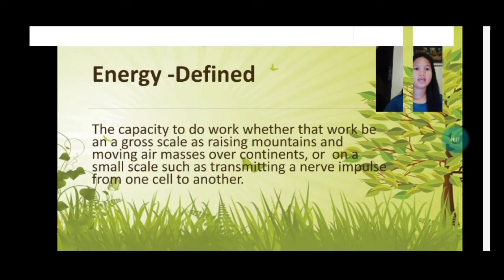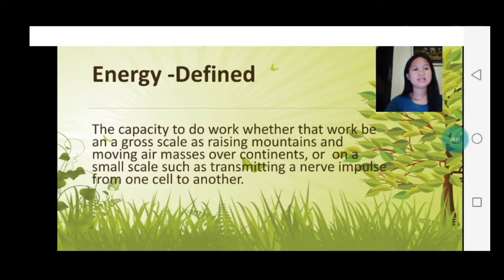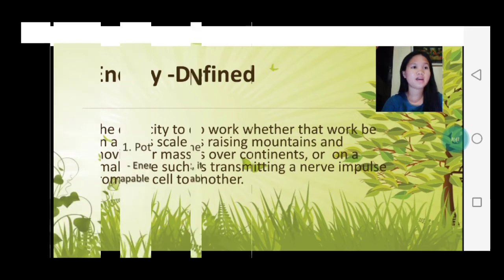Energy is defined as the capacity to do work, whether that work be on a gross scale such as raising mountains and moving air masses over continents, or on a small scale such as transmitting a nerve impulse from one cell to another. Energy is the ability to work, which is when a force is applied to an object, it moves. Energy can be found in any number of forms. For example, when you eat, the body breaks down the food and the food gives you energy. Energy works in our body.